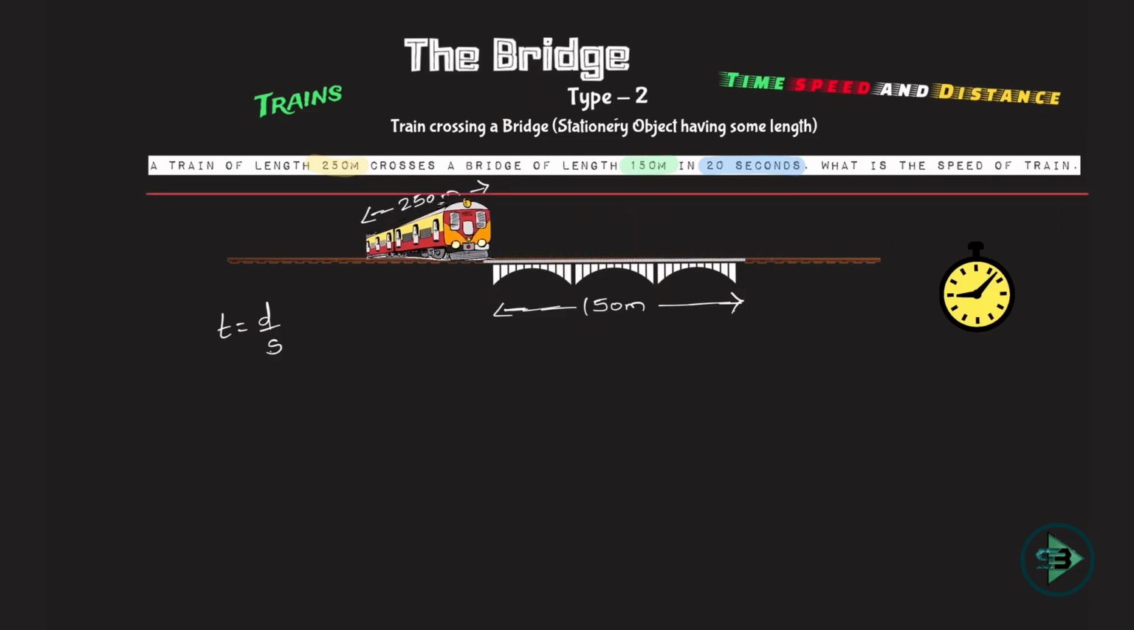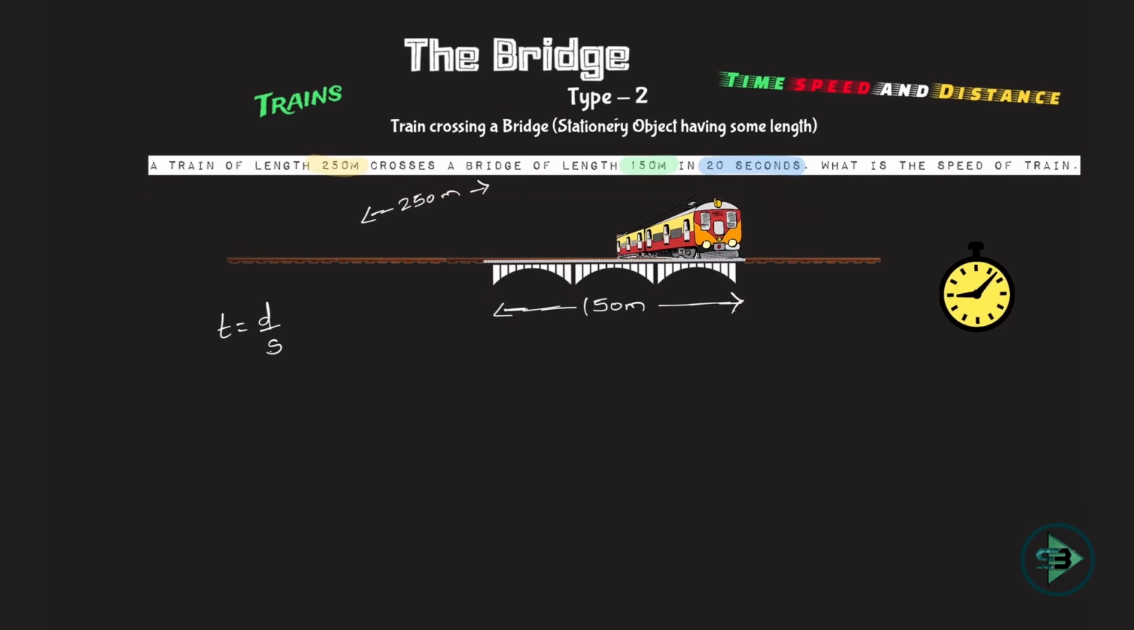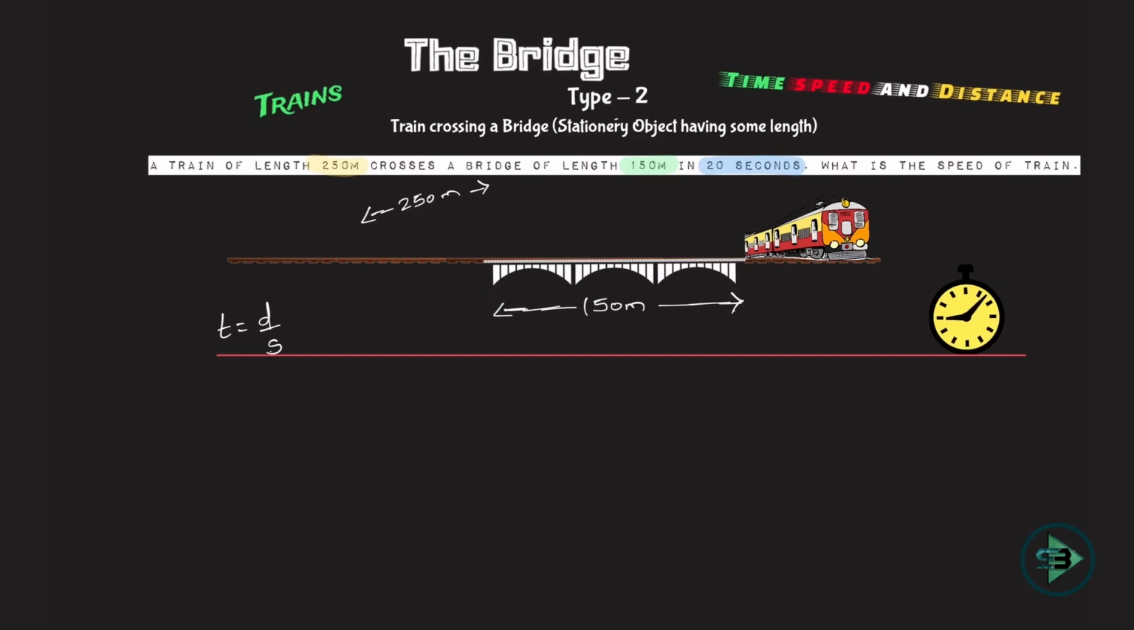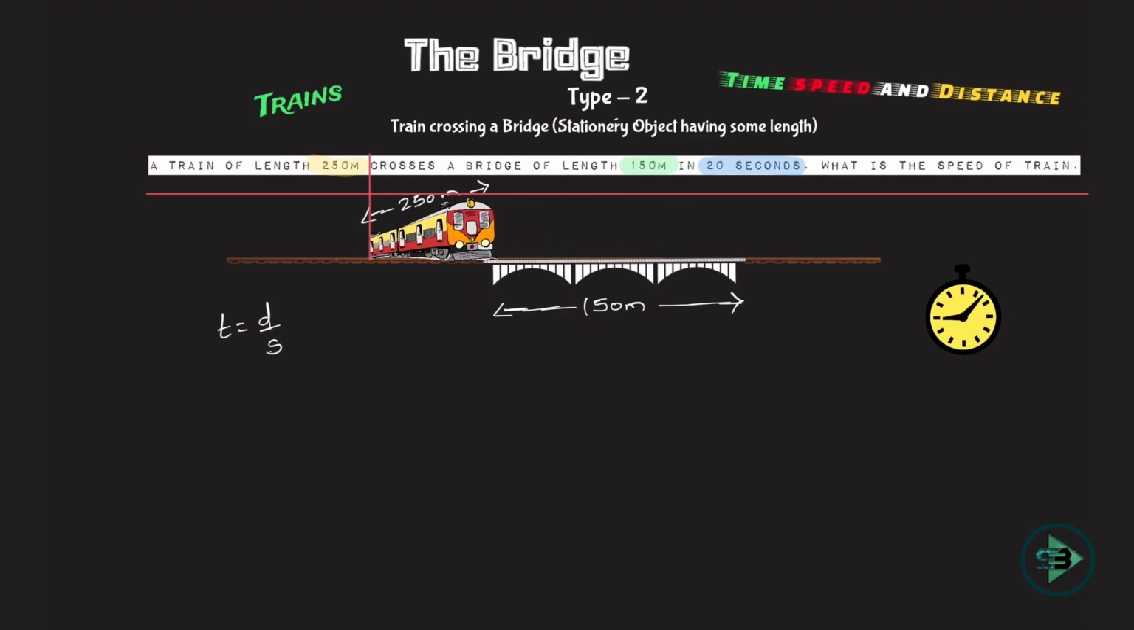No. Till now the distance traveled by the train is nothing but the length of the bridge. Now the train will travel its length as well. You can imagine, the train is traveling its length. Now I stop the stopwatch, and this time taken is 20 seconds. So what is the distance traveled by this train in 20 seconds? First, you can see 150 meter, which is the length of the bridge, and then its own length, which is 250 meter. And then I stop the stopwatch. So what is the distance traveled by the train? Length of the bridge plus length of the train. I stop the stopwatch when this distance is traveled by the train.